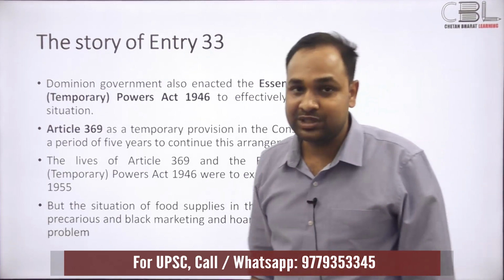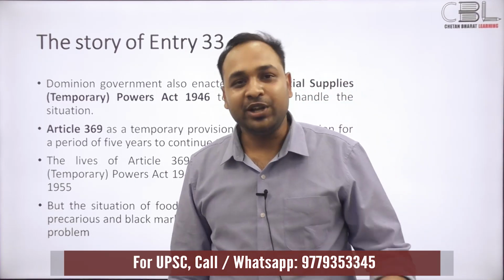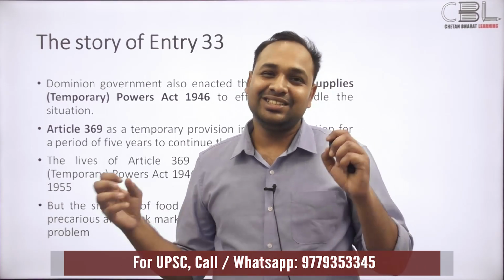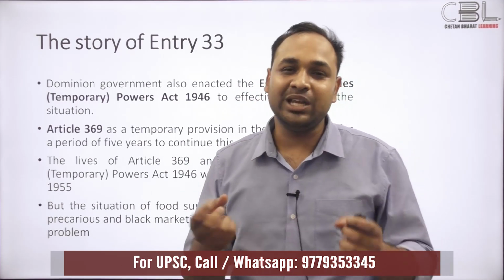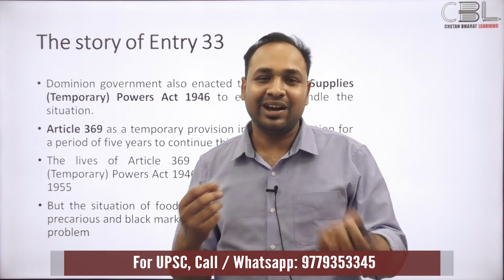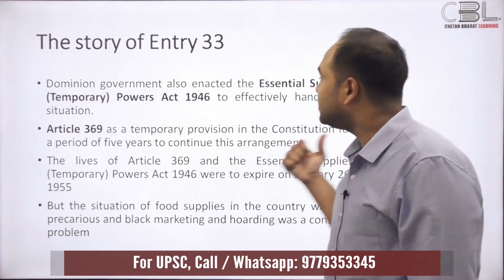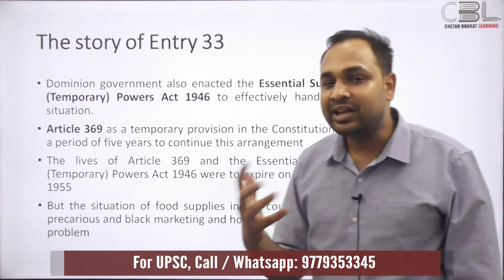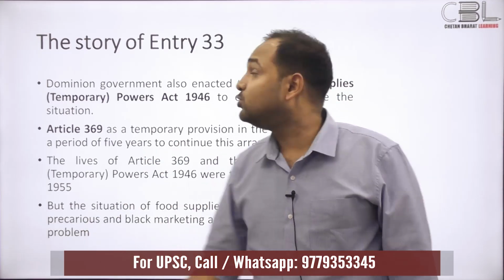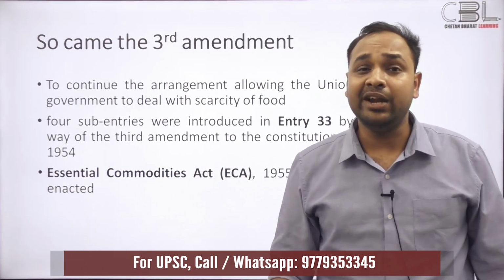Because alongside food scarcity at that time, if you read Hindi literature of that period, you'd figure that black marketing and hoarding, these traders scheming to keep prices high, is a common theme in that era's literature also. So that's why the Nehru government needed powers to deal with these elements and food scarcity. So came the third Constitutional Amendment Act in 1954.